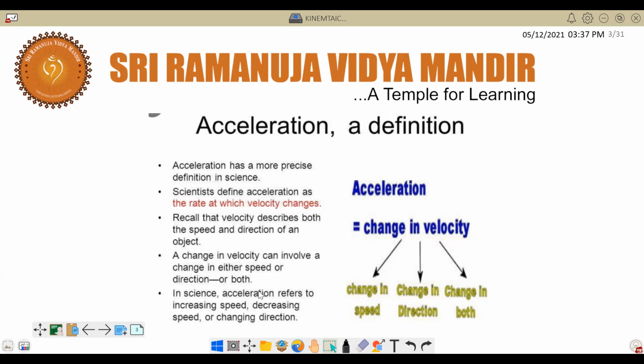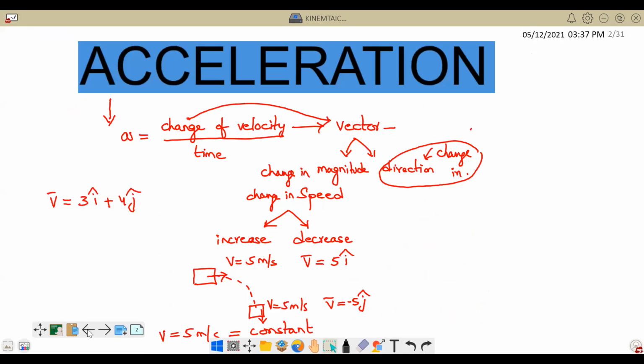So that means there will be acceleration whenever there is a change in velocity. Are you able to see the screen, all of you? Yes, sir. Here you can see that acceleration means rate of change of velocity by time.